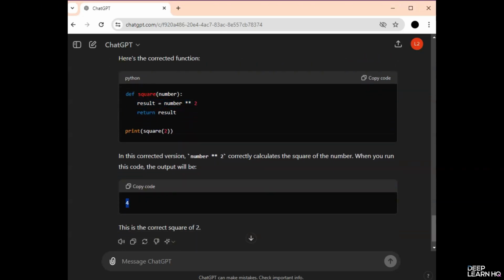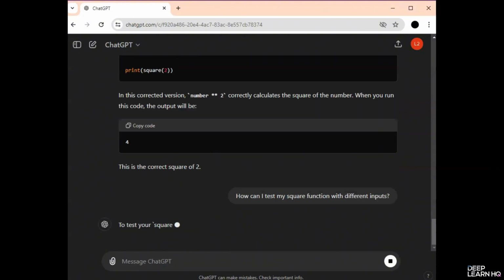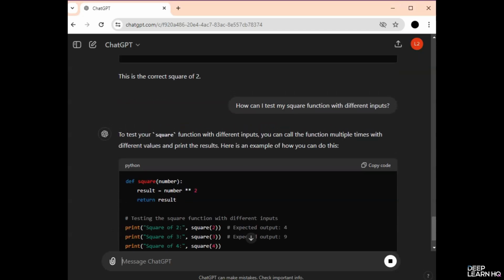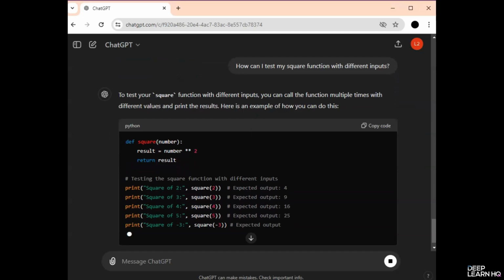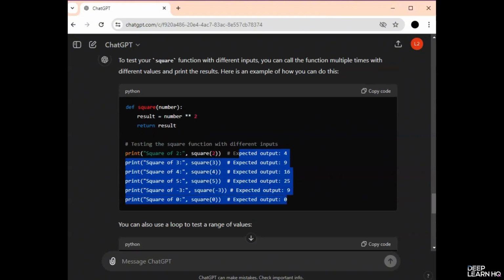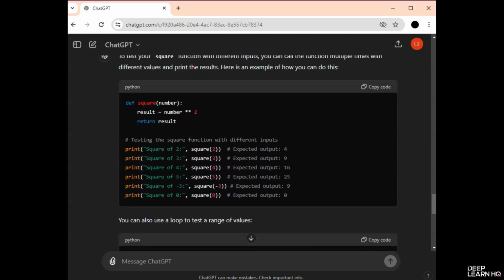So after fixing the error, test your code to ensure it works as expected. You fix the function and now test it with different inputs. For this, I am going to type a command that says, how can I test my square function with different inputs? So ChatGPT says, to test your square function with different inputs, you can call the function multiple times. For example, testing the square function with different inputs. First is square of 2, and we are giving 2 as input. And then we are giving 3, 4, 5, and 6. This will produce the output as follows. Expected output 4, 9, 16, and so on.